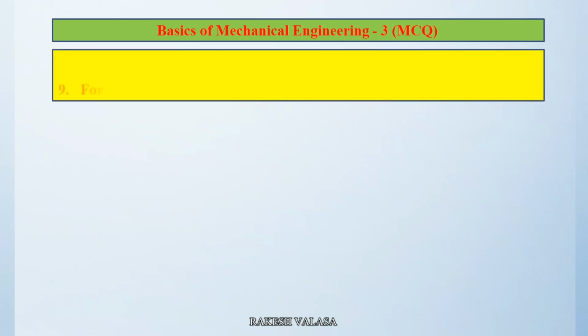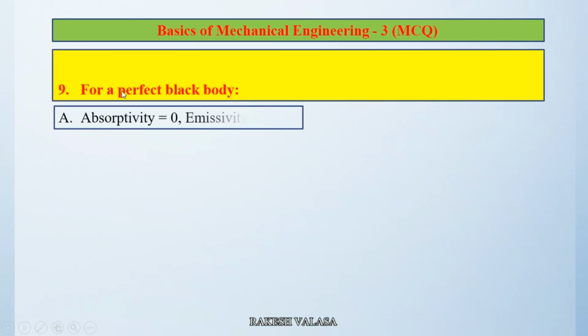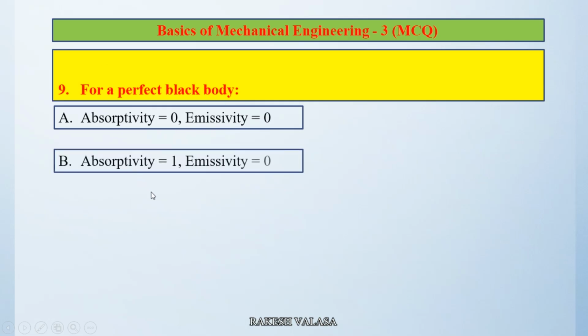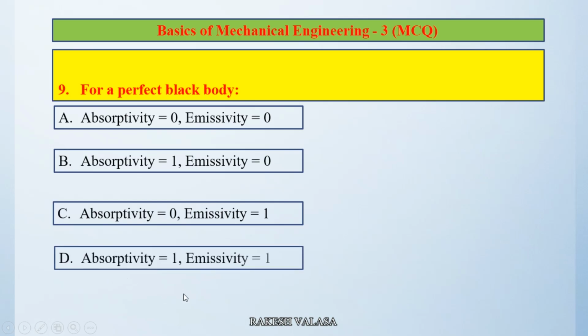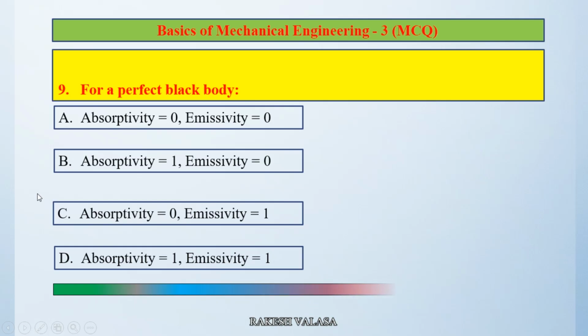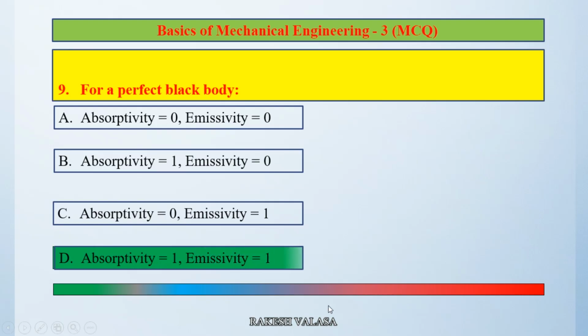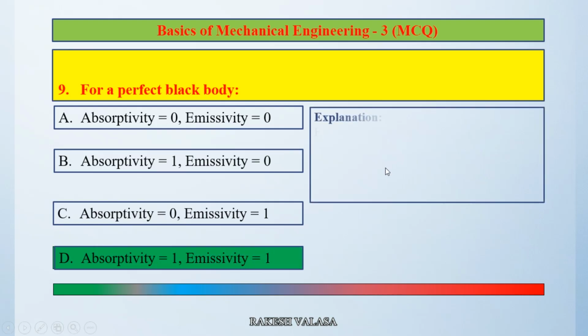Question number 9. For a perfect black body, option A absorbivity 0, emissivity 0, option B absorbivity 1, emissivity 0, option C absorbivity 0, emissivity 1, option D absorbivity 1, emissivity 1. The correct answer is option D, absorbivity 1, emissivity 1. Let us see the explanation.